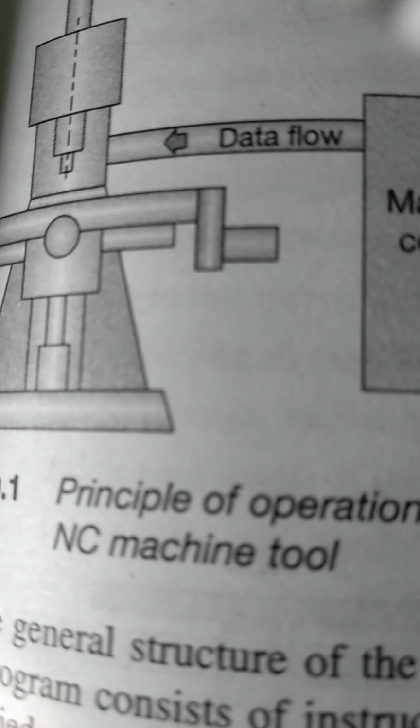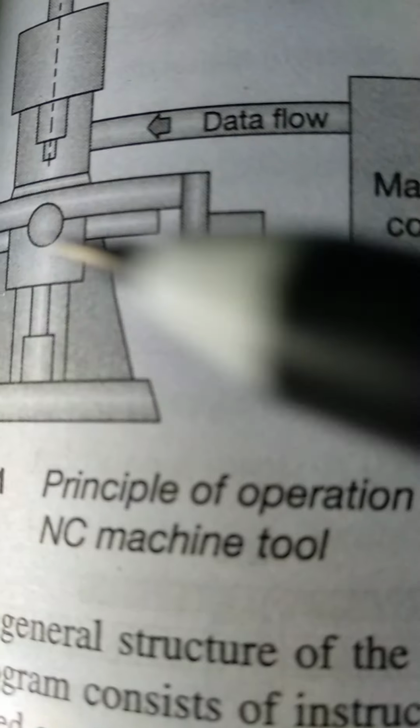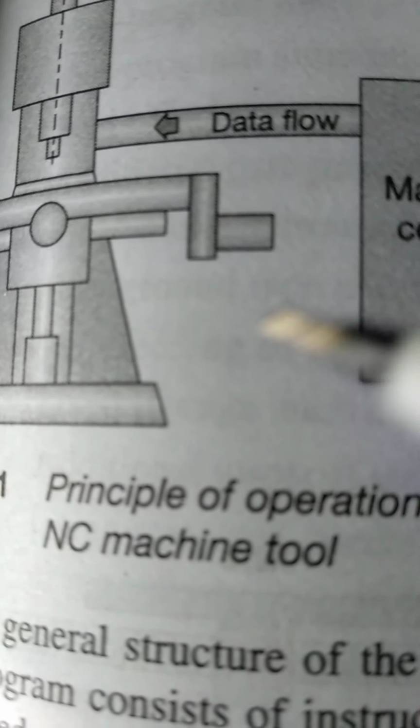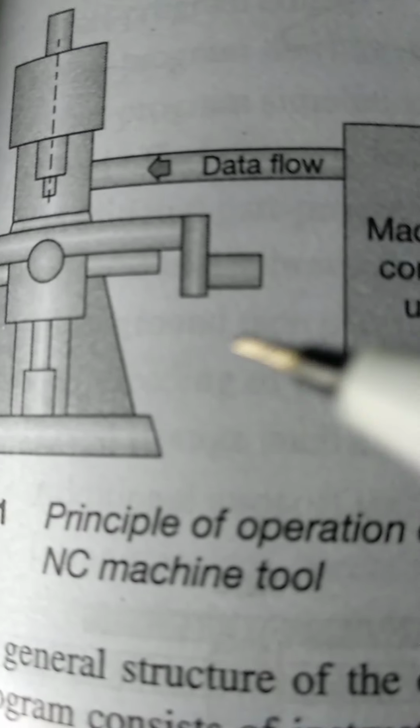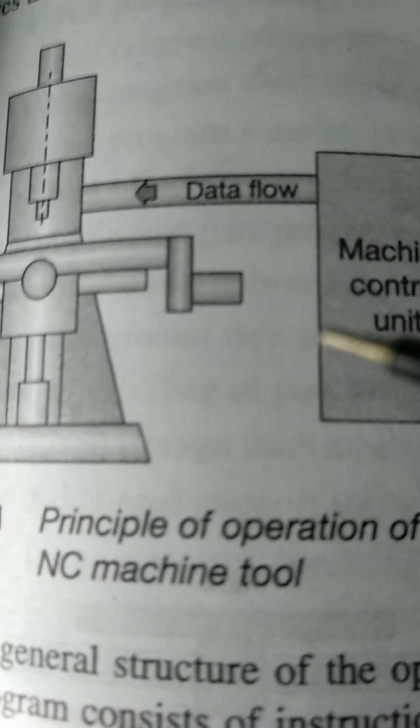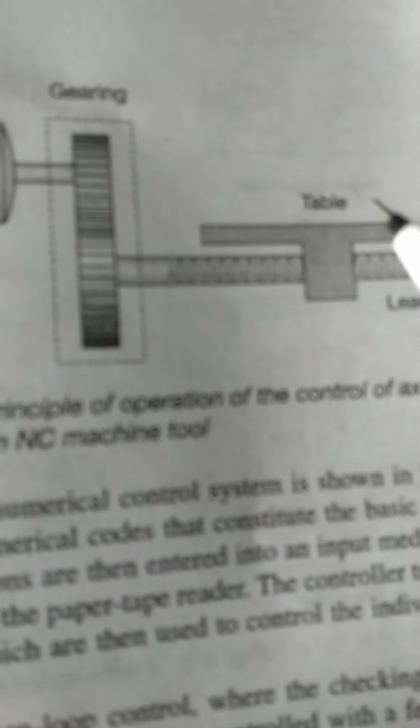So we have understood that this axis runs the machine tool to make the desired part which we want to manufacture. So you have understood how this functions, the basic concept. See in this figure over here how the table is being controlled.